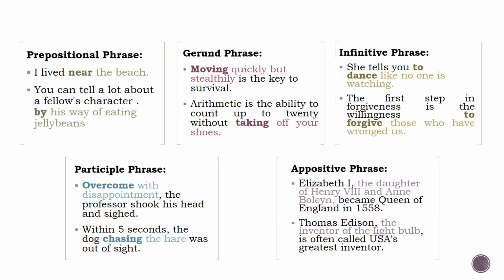The seventh one is participle phrase. A participle phrase is an adjective phrase headed by a participle. In these examples, the participle phrases are colored and the participles are in bold. The last one is appositive phrase. An appositive is a noun or a noun phrase that sits next to another noun to rename it or to describe it in another way. In these examples, the appositives are colored.